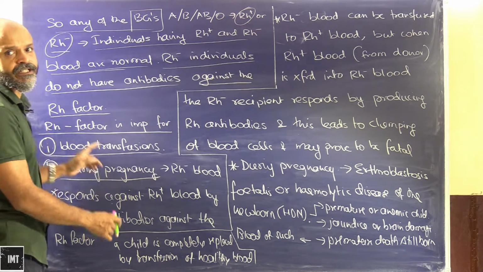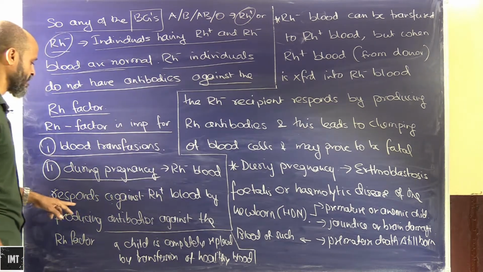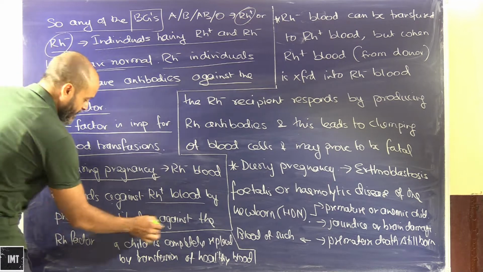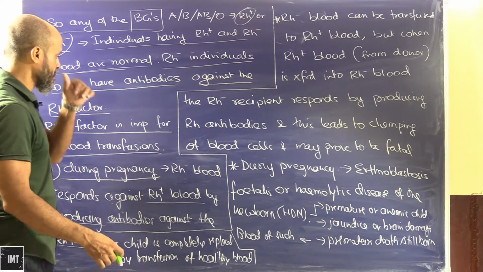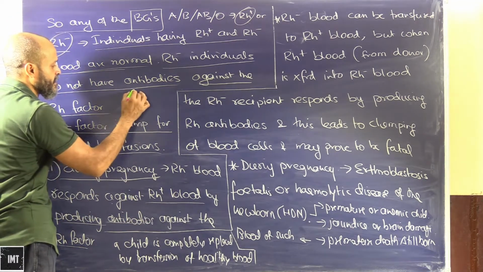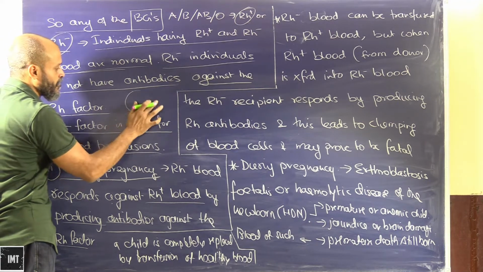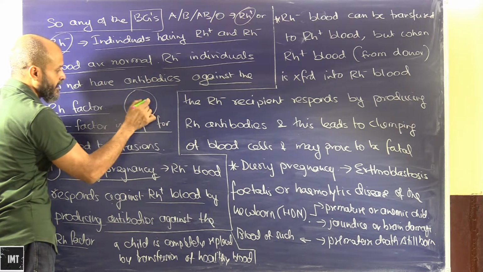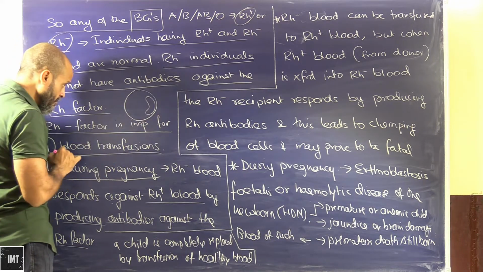We have seen this in detail. The RH minus blood responds against the RH plus blood by producing antibodies against the RH factor. So what happens during pregnancy? Let's say this is the mother's womb and this is the child, and this is the placental barrier.